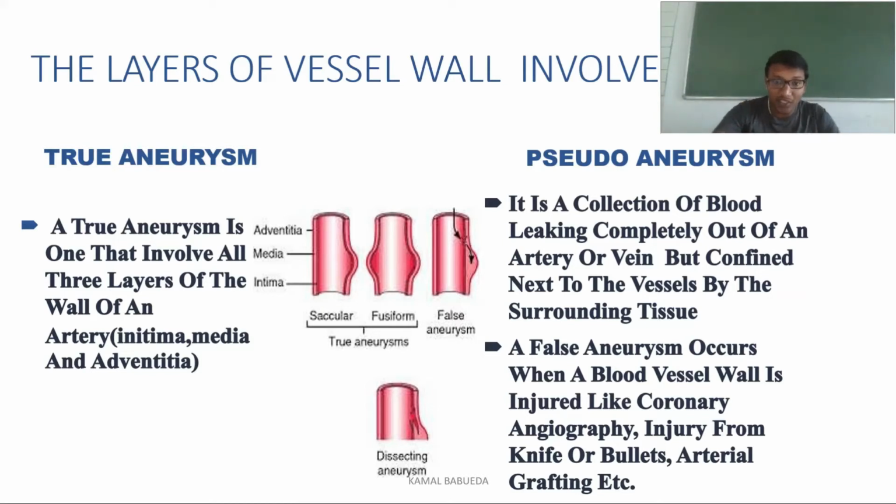So here if you see the false aneurysm, here is the adventitia, here the tunica media. It may occur in the tunica media or the tunica adventitia, and the tunica intima is protecting the internal arterial wall. But there is lodging in between the tunica intima and tunica media, or in between the tunica media and tunica adventitia. So in those cases you call it a false or pseudo aneurysm. A false aneurysm occurs when a blood vessel wall is injured, like in coronary angiography, or injury from a knife or bullets, or arterial grafting. So during these times there are more chances of this pseudo aneurysm or false aneurysm, and you will also have dissecting aneurysm.